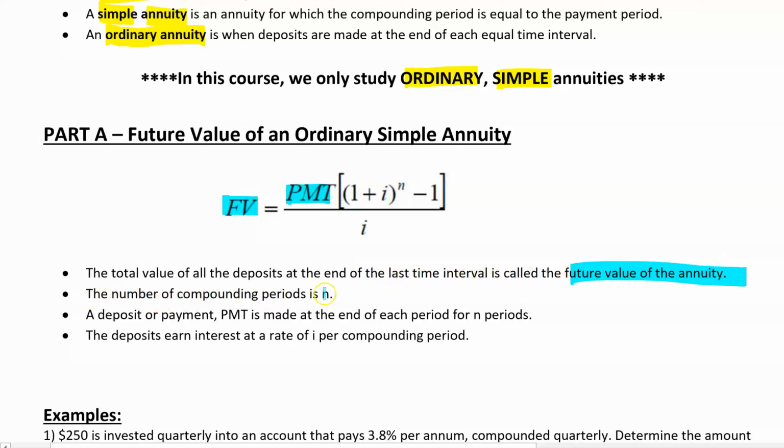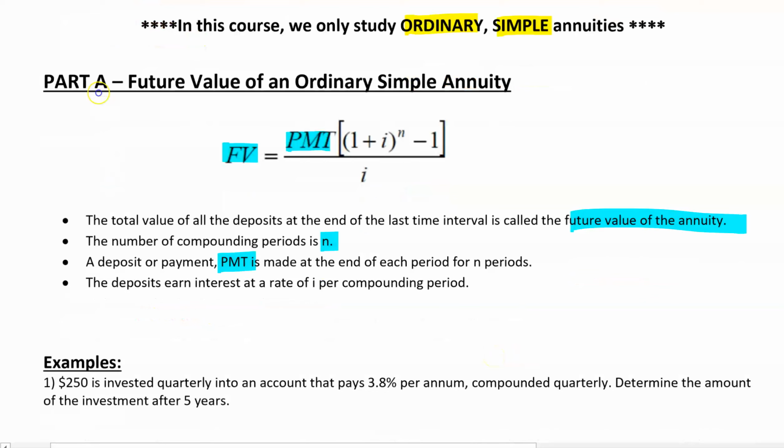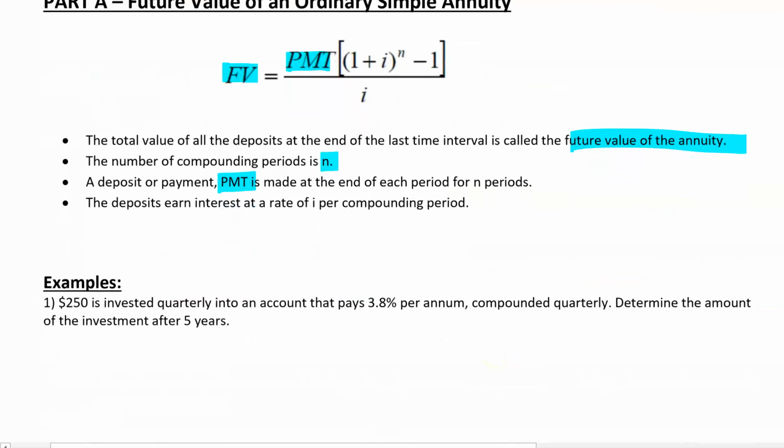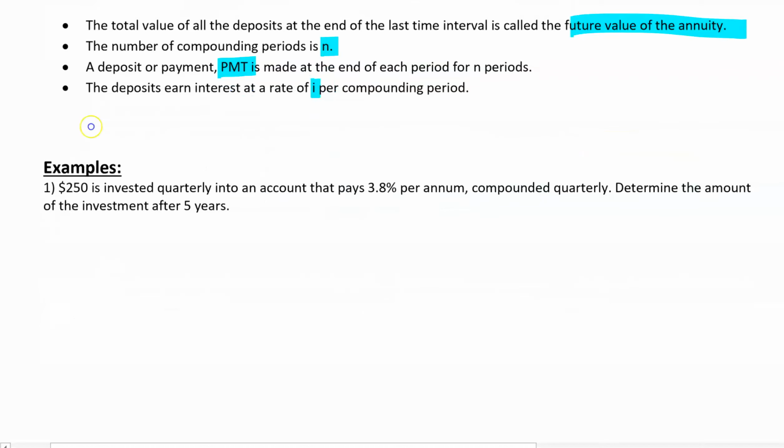The number of compounding periods is N. A deposit or payment, PMT, is made at the end of each period for that many periods that we're talking about. And the deposits earn interest at a rate of interest per compounding period, right? Remember, so I is equal to R divided by your compounds per year. And we talked about all those different parts. So let's just see all this stuff in action here. Let's get at it.